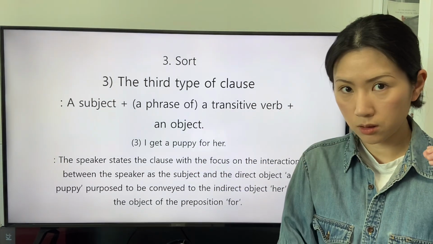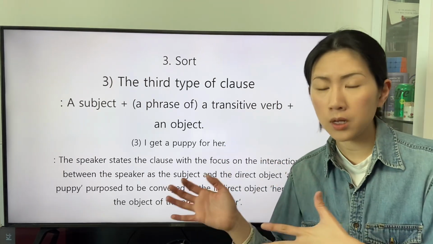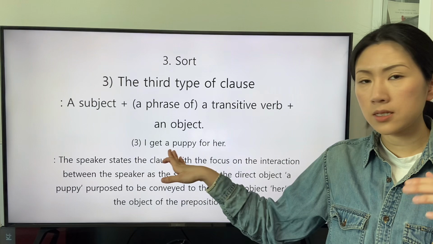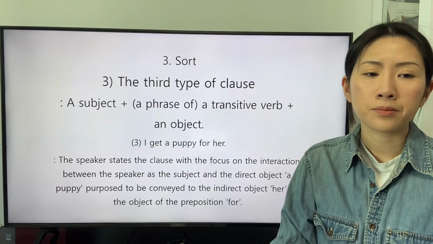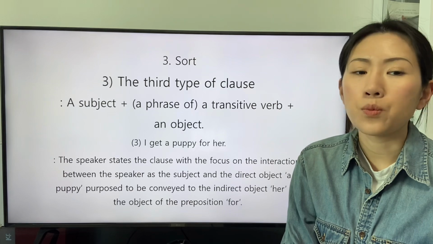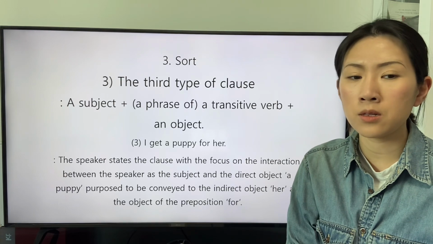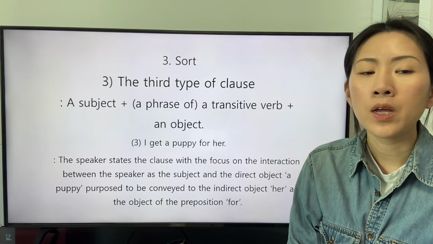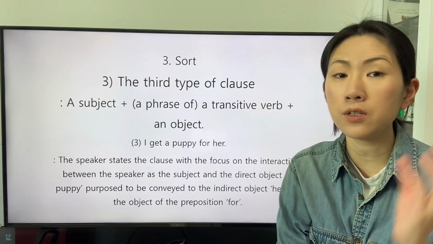The preposition for is also classified as an adverb that is not a constituent. So this clause is constituted in the third type of clause. The speaker states the clause with the focus on the interaction between the speaker as the subject and the direct object, a puppy, purposed to be conveyed to the indirect object, her, as the object of the preposition for.